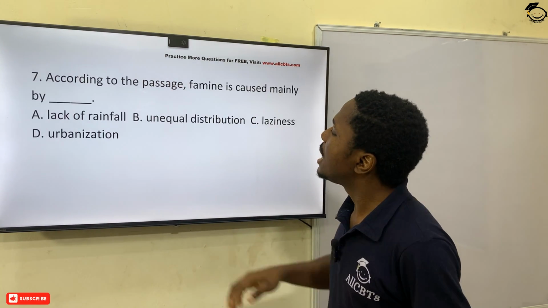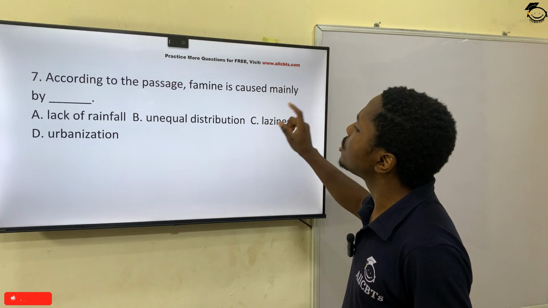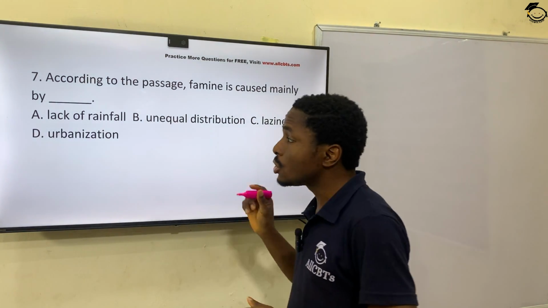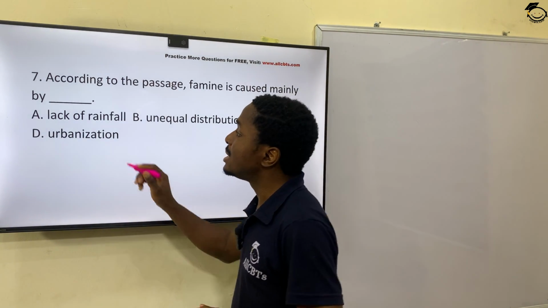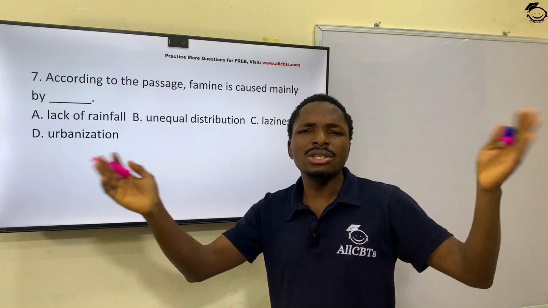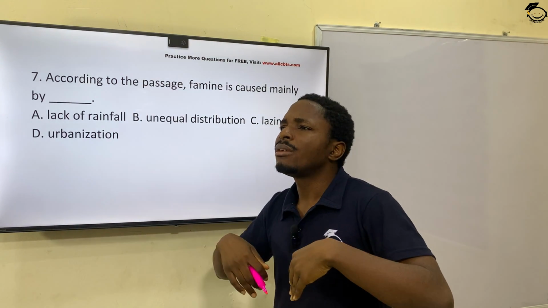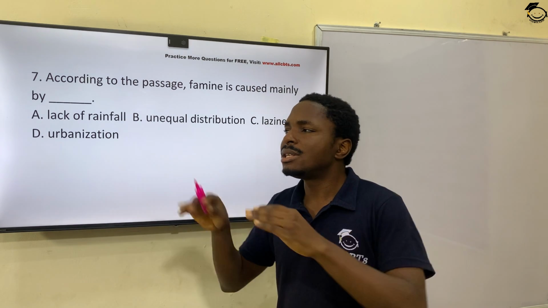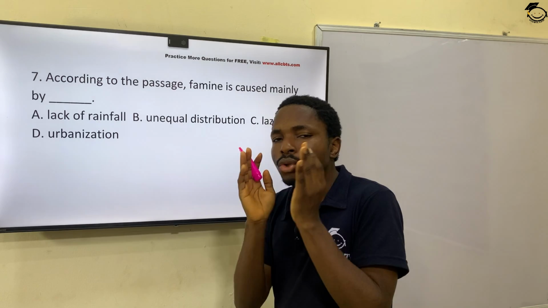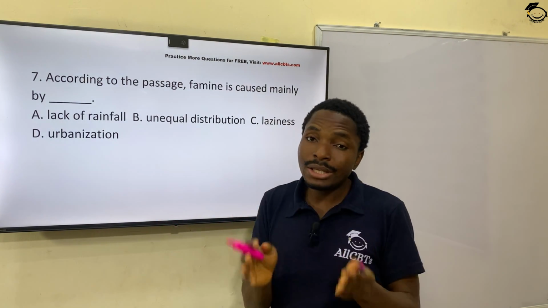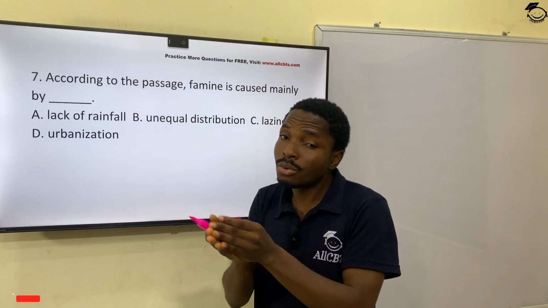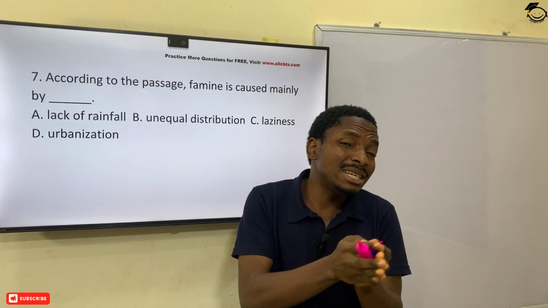And question 7. According to the passage, famine is caused mainly by what? Now, you must note the instruction regarding this question. It says according to the passage, not a general term, it excludes your thoughts. It's telling you to give us the answer based on what you've read in the passage, not based on what you think or what is happening in life.